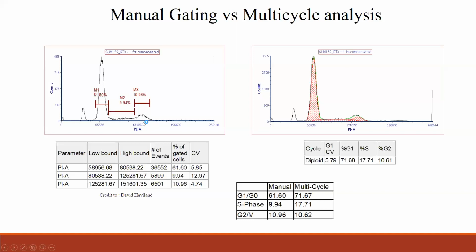When you take that kind of data and start drawing manual gates, it would also be very subjective. When I see this plot, I might think that this could be a little bit longer, to take till here. So it is very subjective to draw a gate like this, especially when the peaks are pretty close by, and to separate the peaks. So it is better to use multi-cycle analysis software. In any software, you could use the multi-cycle curve fitting analysis rather than using a manual gate.